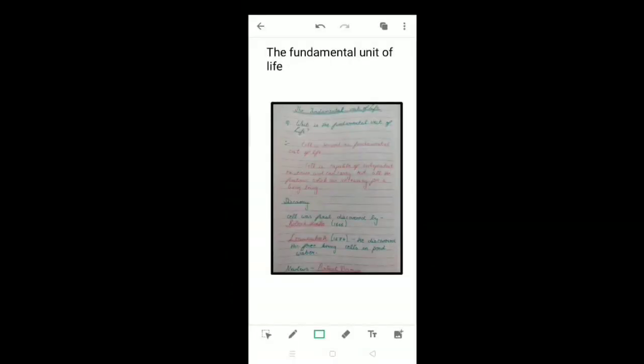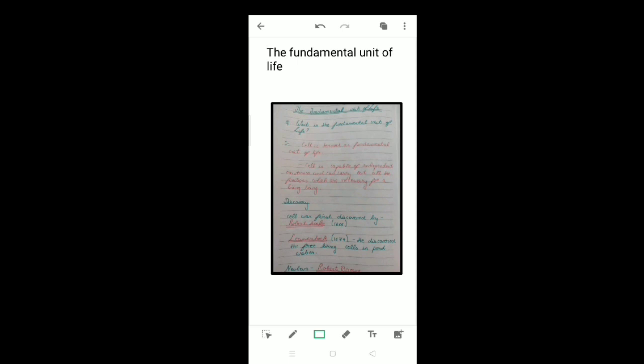Hello junior, now I am going to give you some notes and some question answers regarding the fundamental unit of life. First is, what is the fundamental unit of life? Cell is termed as the fundamental unit of life. Now, why is cell called the fundamental unit of life? The main answer will be, cell is capable of independent existence and carries out all the functions which are necessary for living beings.